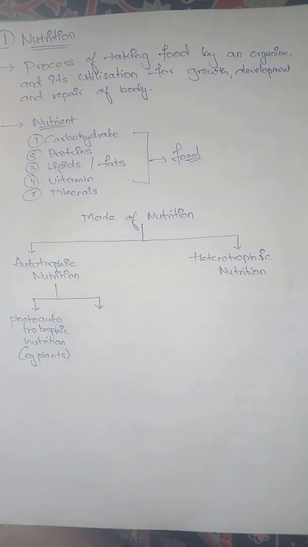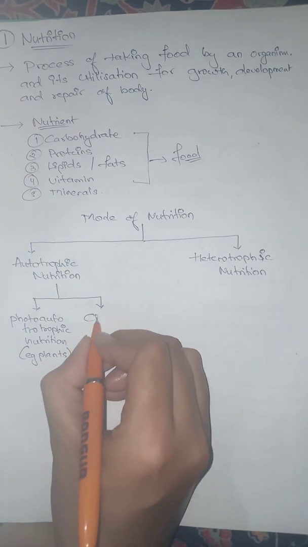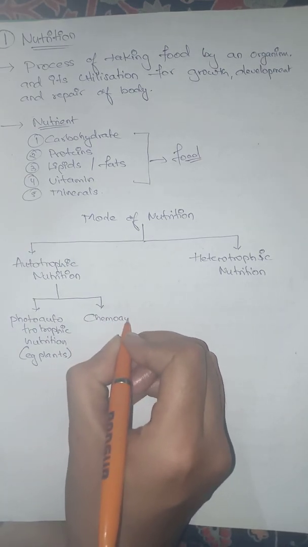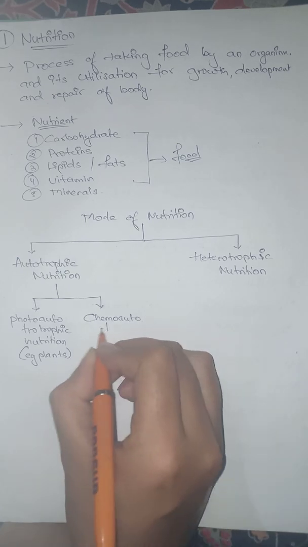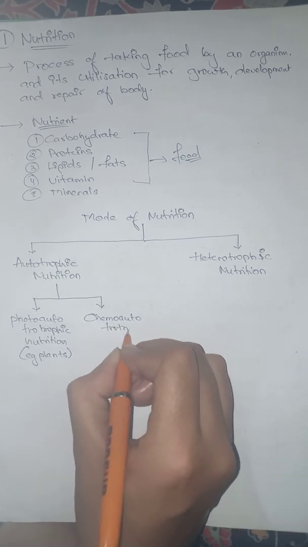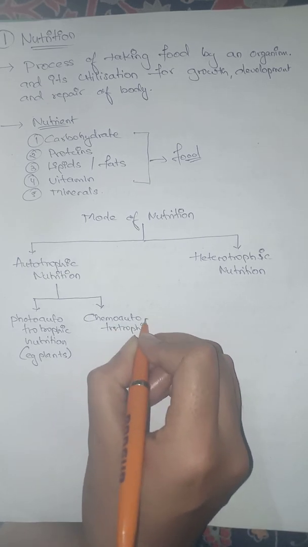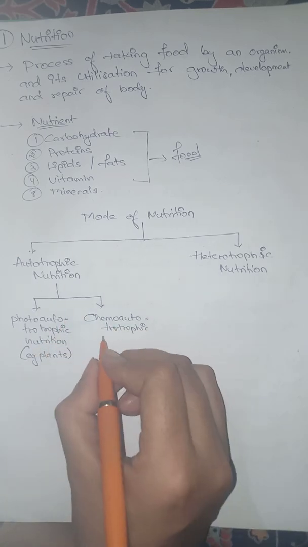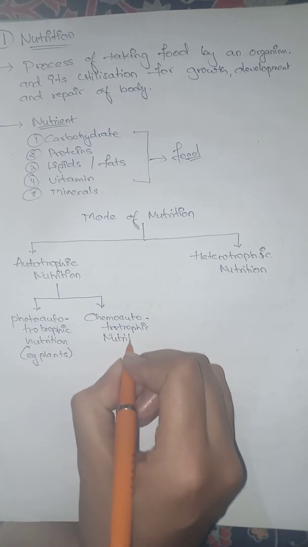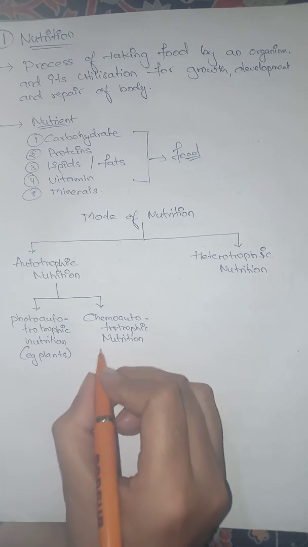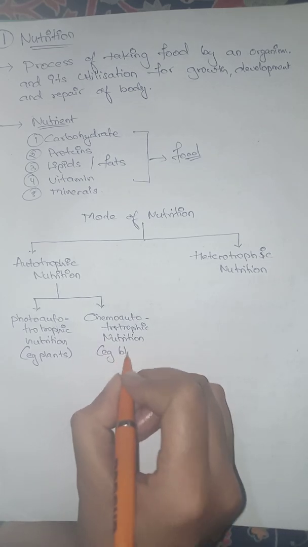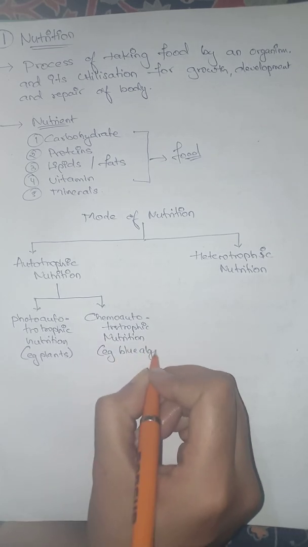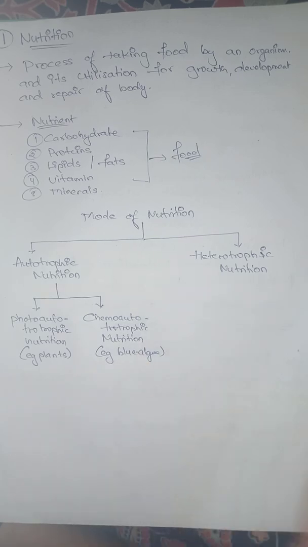And the other type of them is what we call chemoautotrophs, or chemoautotrophic nutrition, and these are seen in the blue green algae.